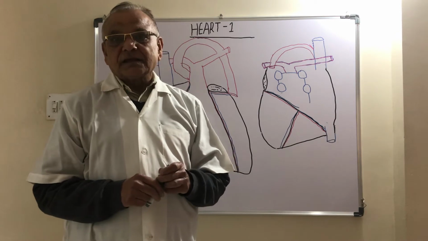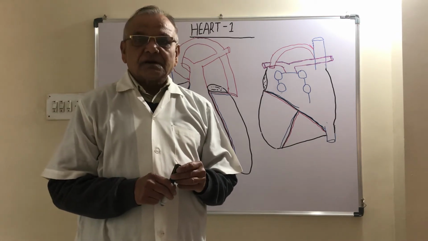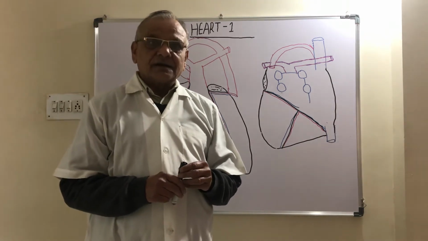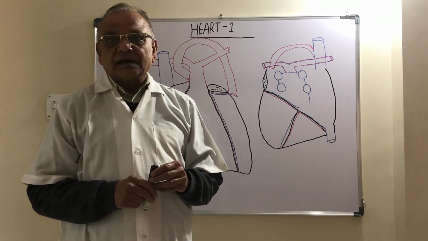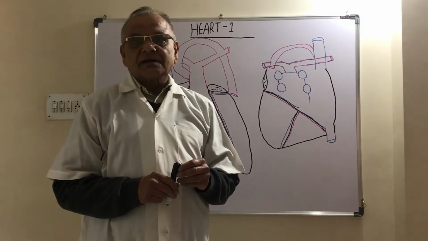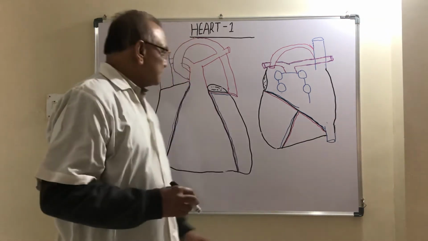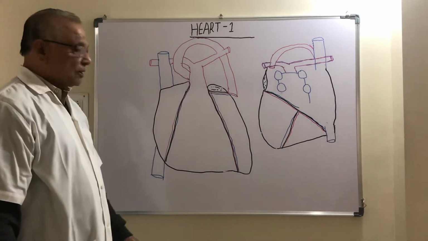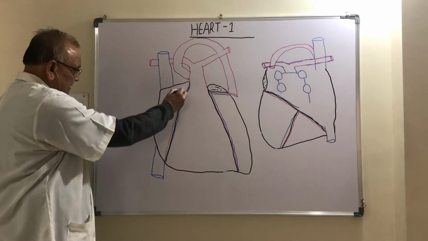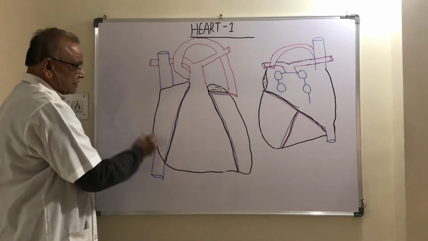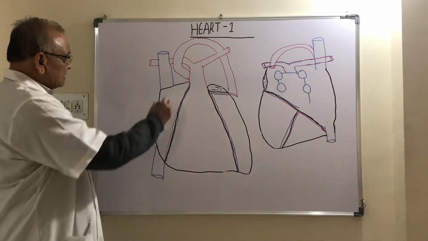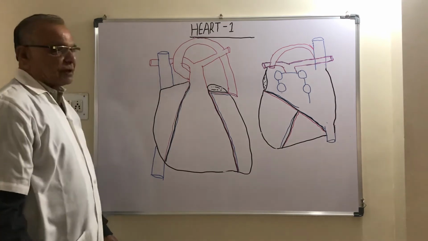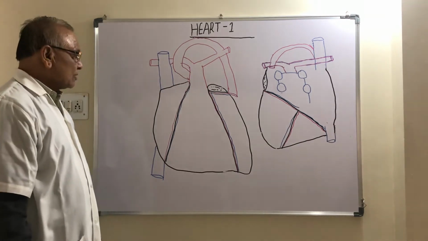Now heart has 4 chambers, 2 atria and 2 ventricles: right atrium, left atrium, right ventricle and left ventricle. See, this is the front view of the heart. In the front view, this is the right atrium, and this projected part of the right atrium is called auricle of the right atrium.